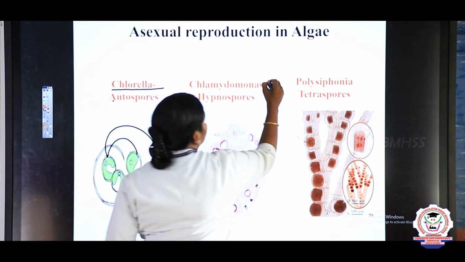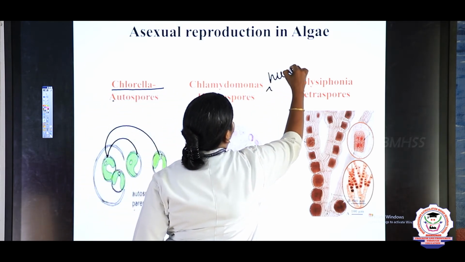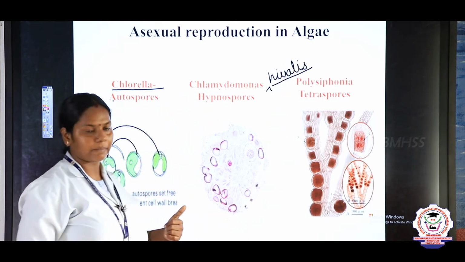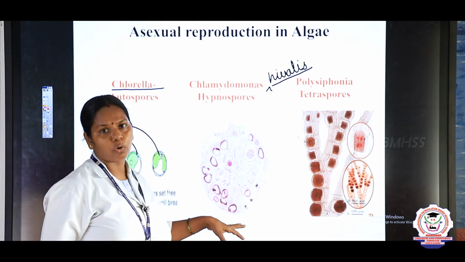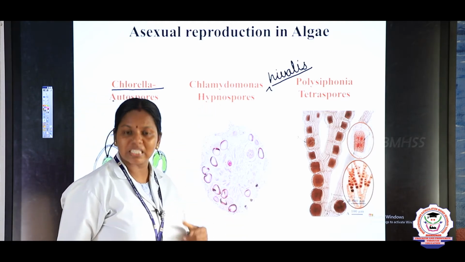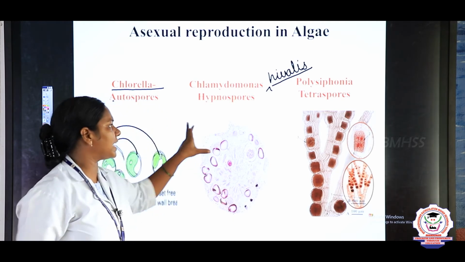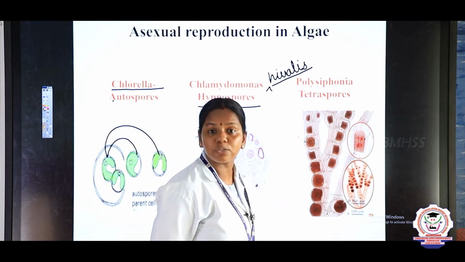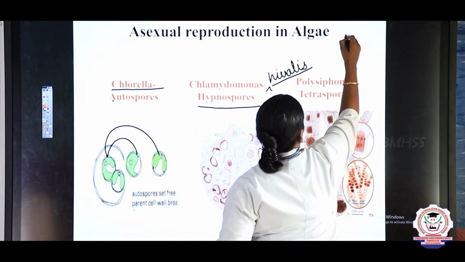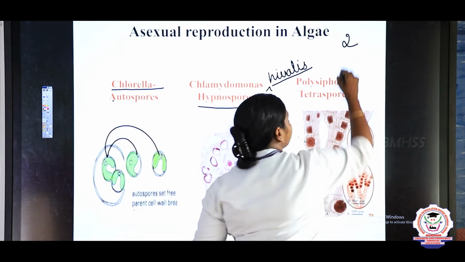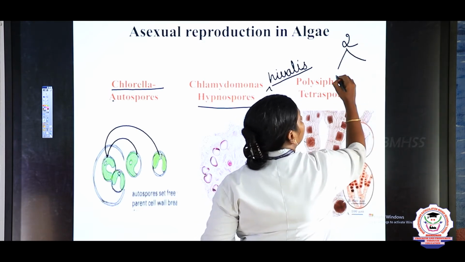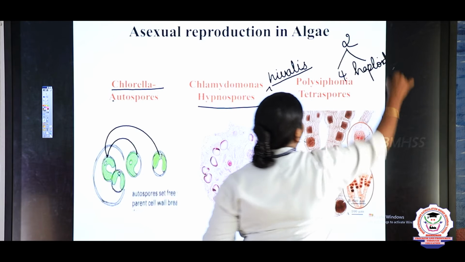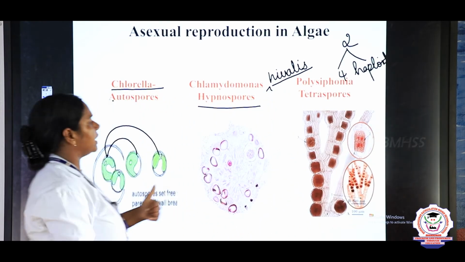What is the full name? Chlamydomonas nivalis. We can say it is a red algae. It is found on the snow. They produce hypnospores, that is, thick walled aplanospores we call hypnospores. And Polysiphonia produces tetraspores. What is tetra? The diploid cell undergoes meiosis cell division and produces 4 haploid cells, that we call tetraspores. So these are some of the asexual methods in algae.